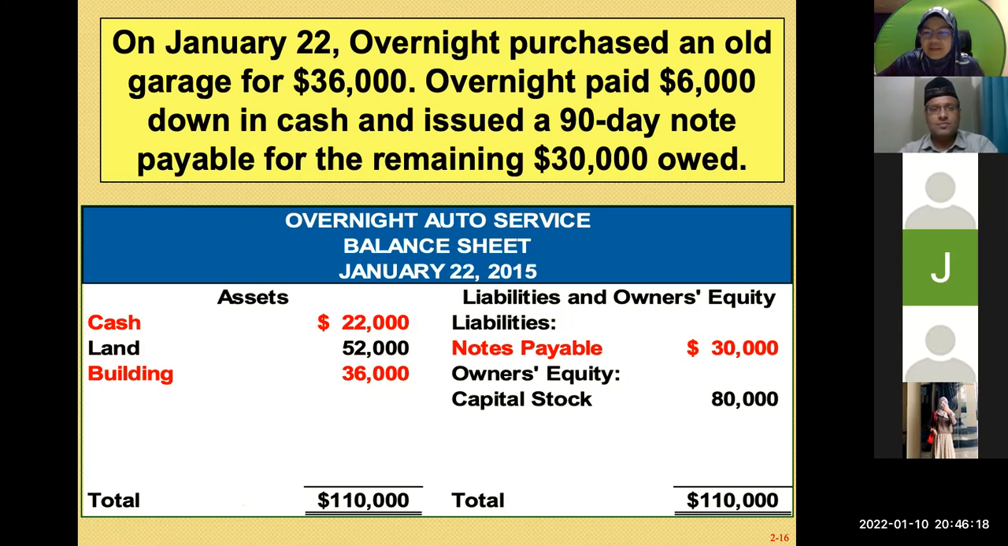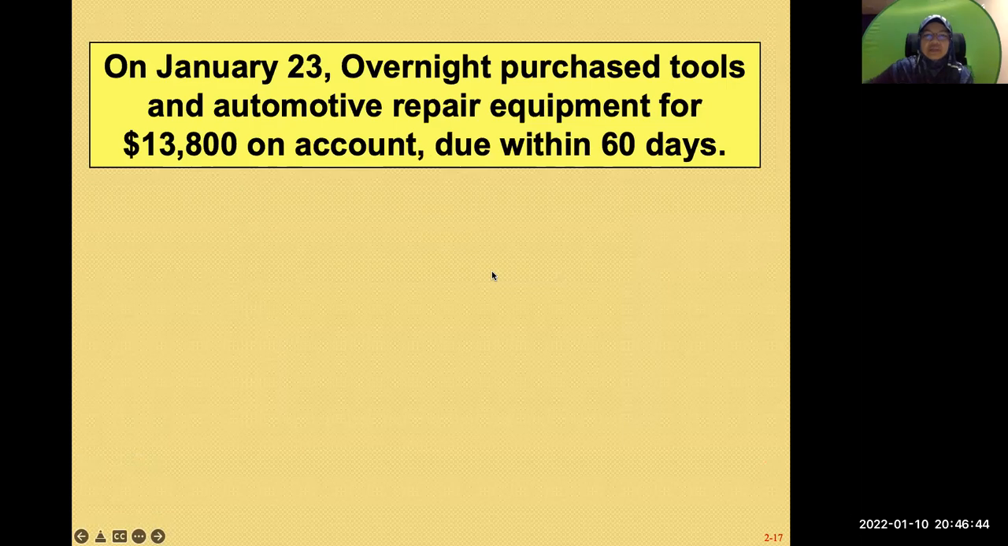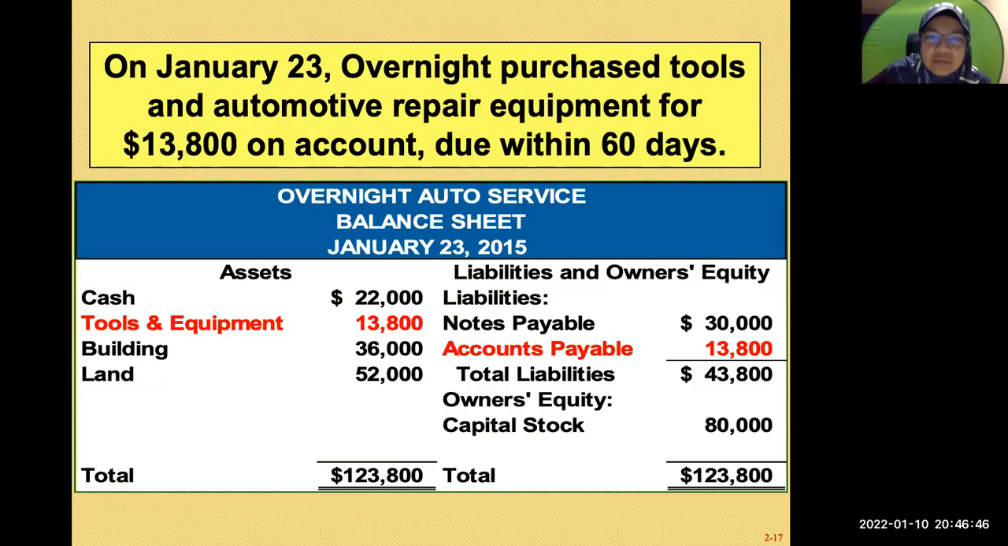Because, for example, notes payable is something the company has to pay in the future, and the owner's equity is the capital. This is what the company invested, like 22 plus 52 plus 36. So that's saying capital is stock. What do you understand from, for example, if I don't show you this, hold on, where is it?